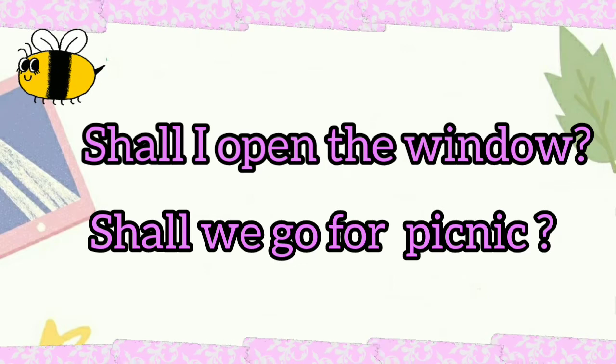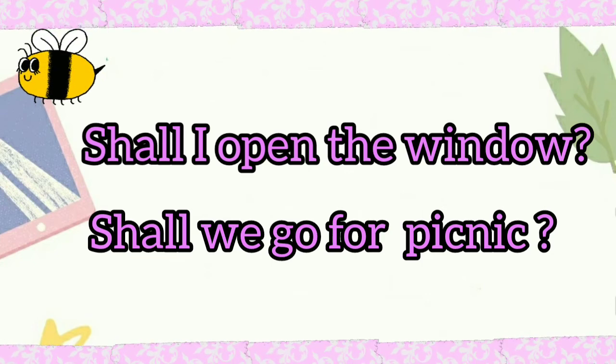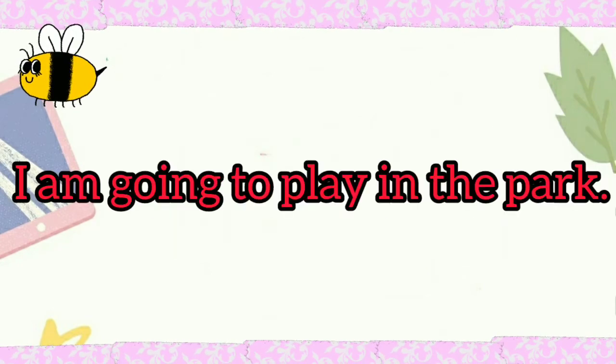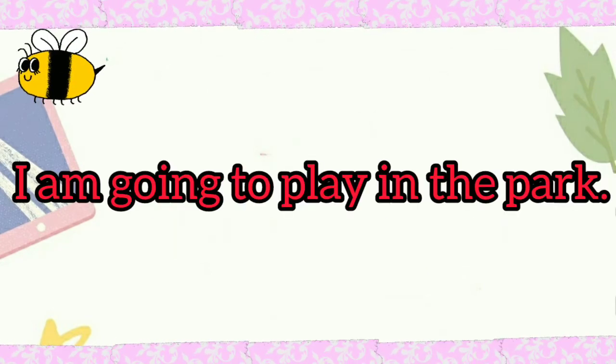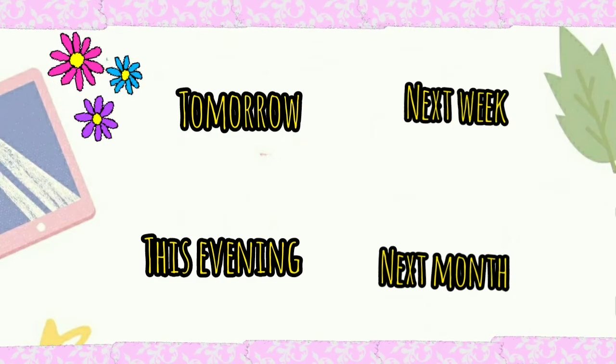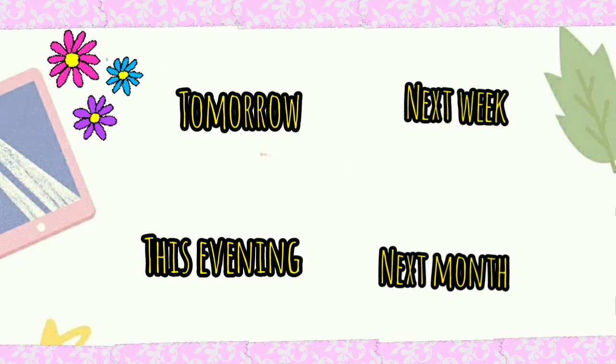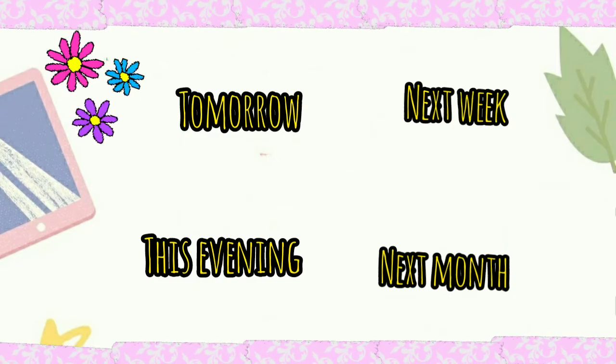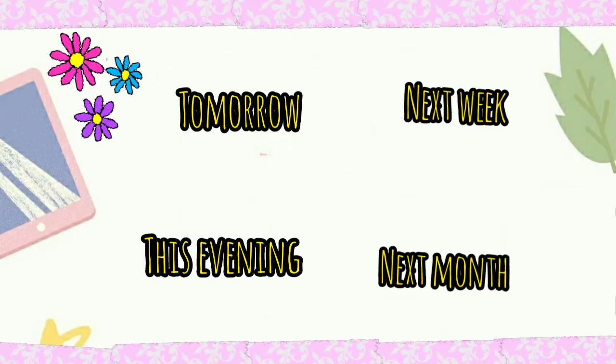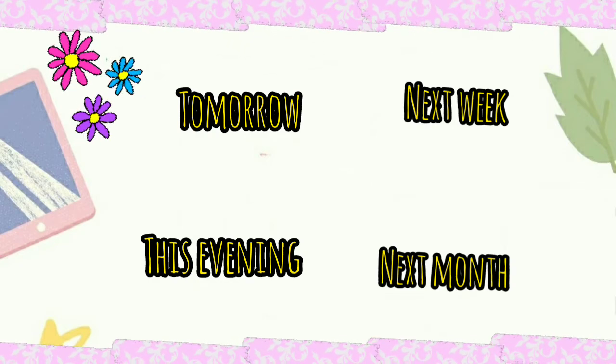For example, shall I open the window? Shall we go for a picnic? We also use going to express future. For example, I am going to play in the park. The words tomorrow, this evening, next week, next month are some of the words used to express future tense.